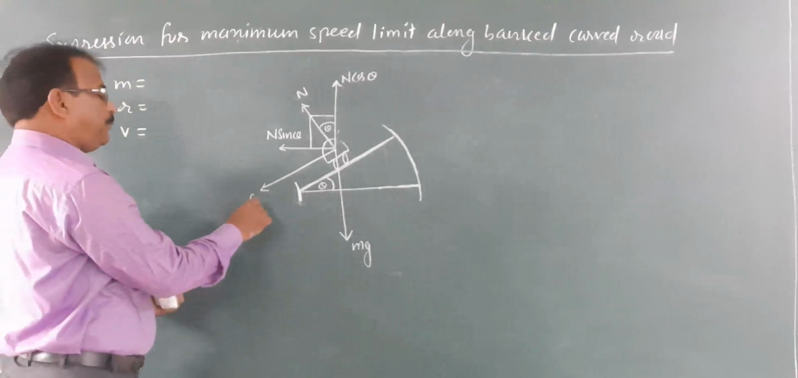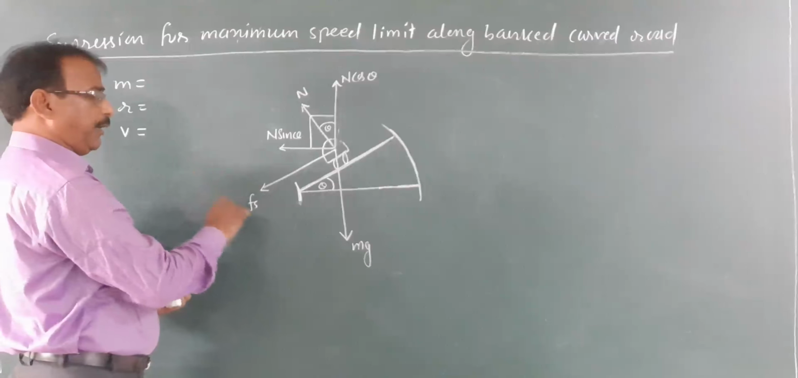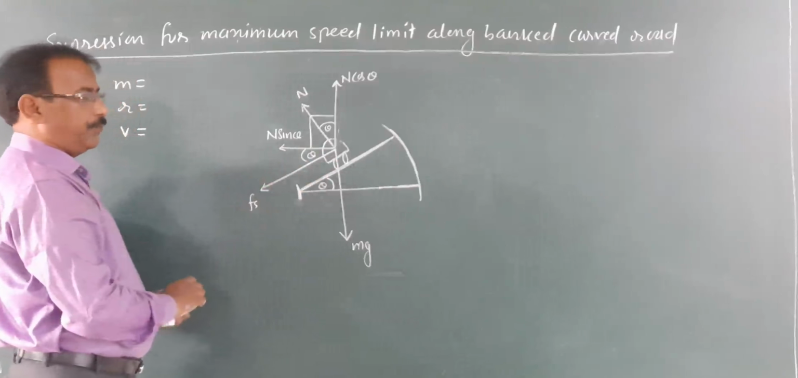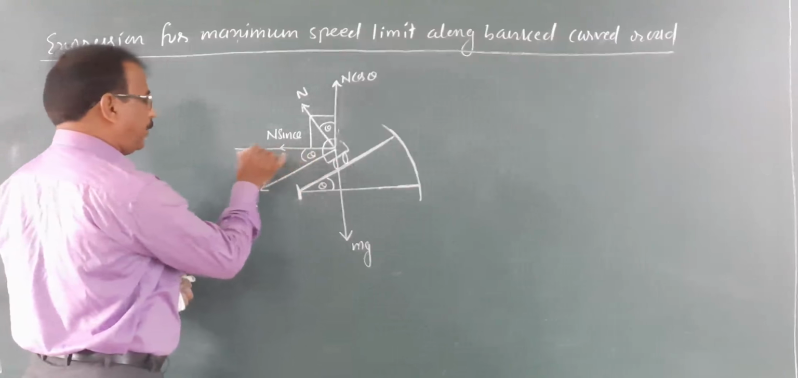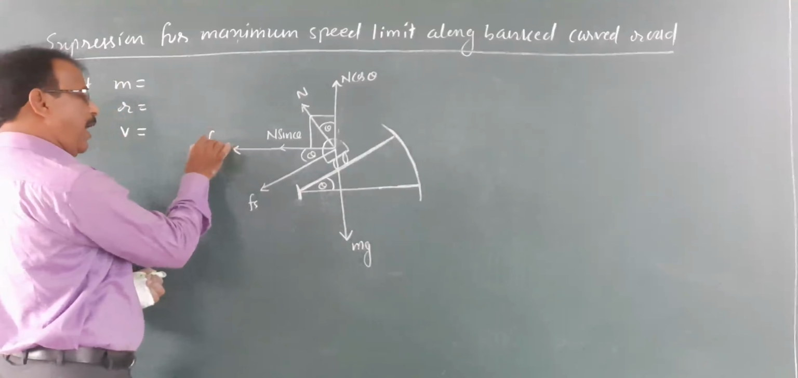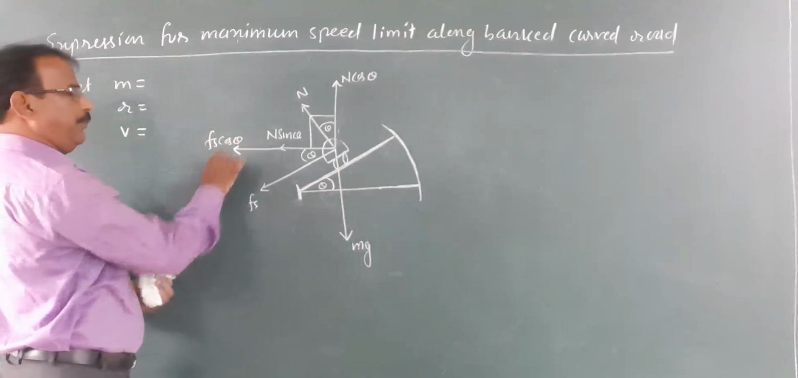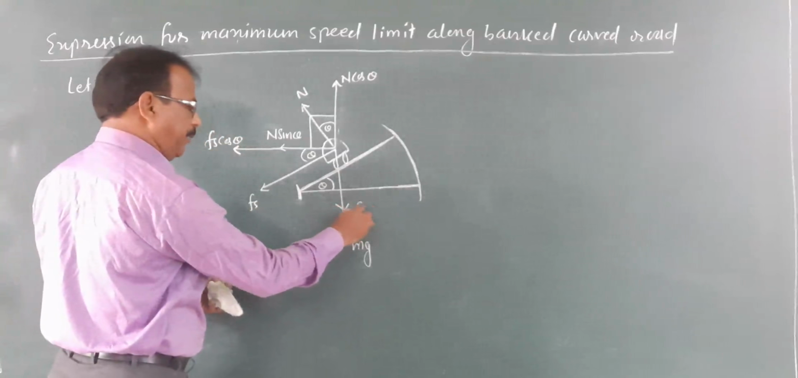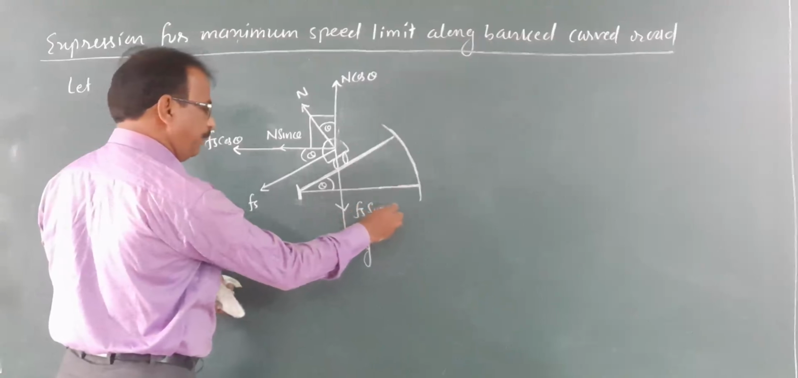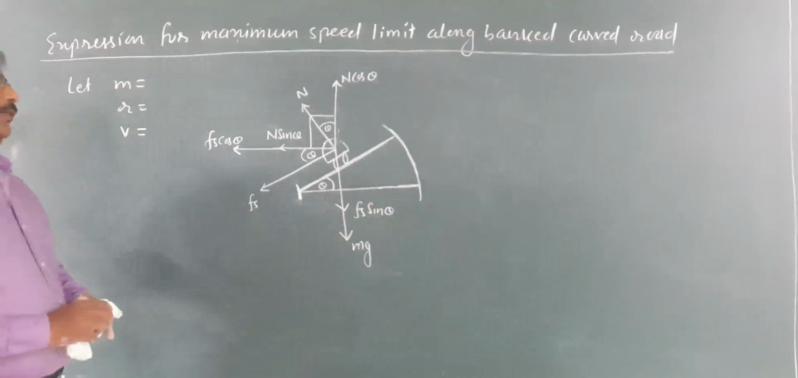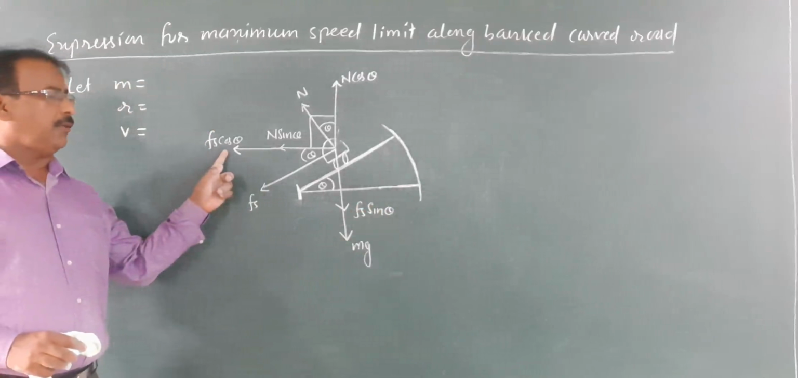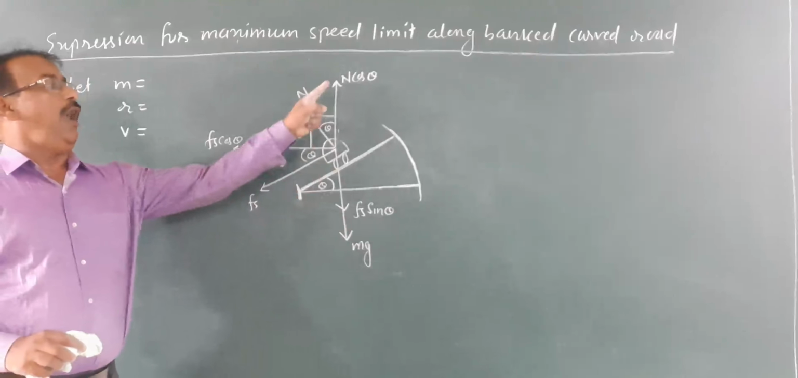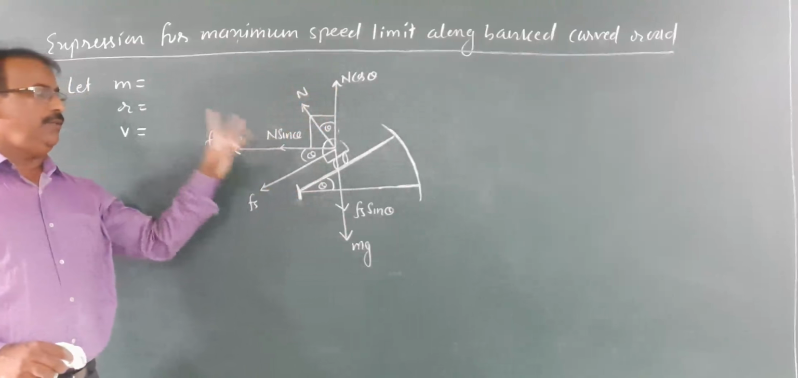Similarly, resolve this frictional force in two rectangular components. You get the same angle theta here, alternate angle. Therefore, this component of the frictional force will be Fs cos theta, the cosine component. And the second component, which comes in the direction of weight, will be Fs sin theta. This component is Fs cos theta and this is Fs sin theta. This is n cos theta. This is n sin theta.